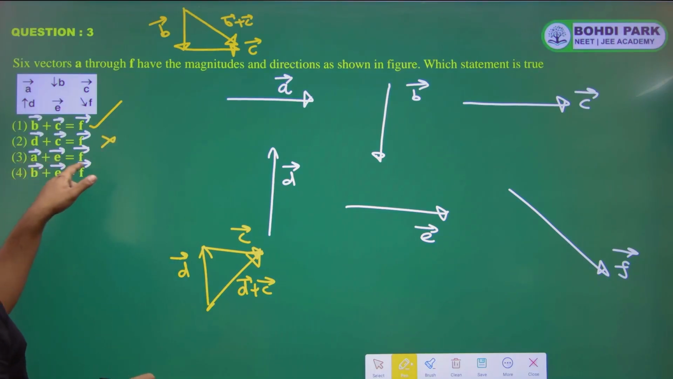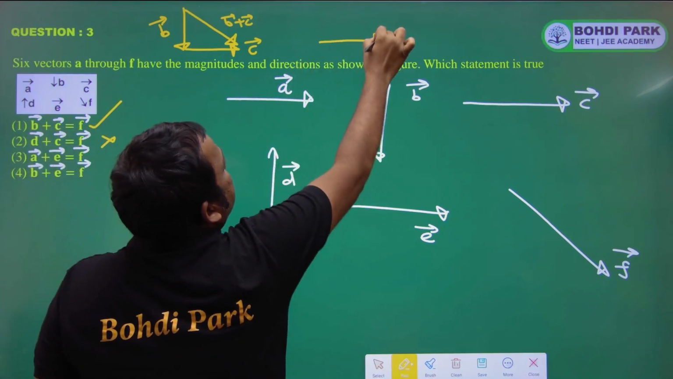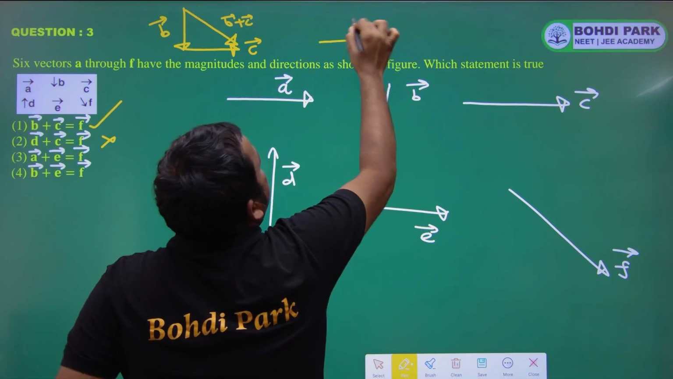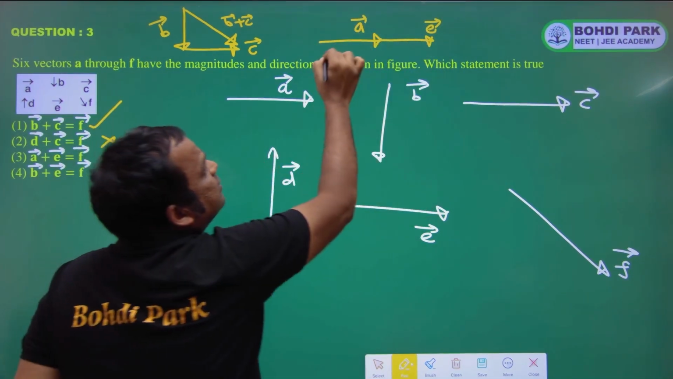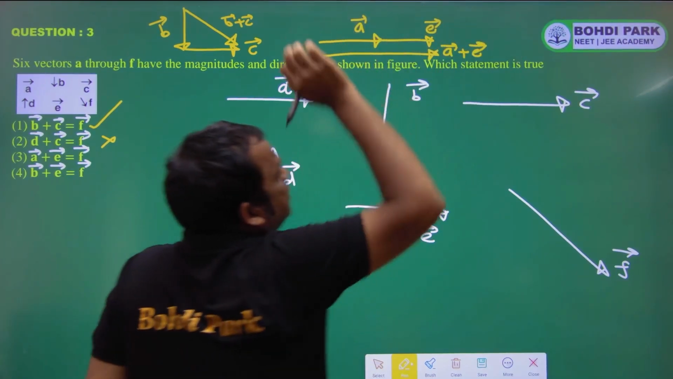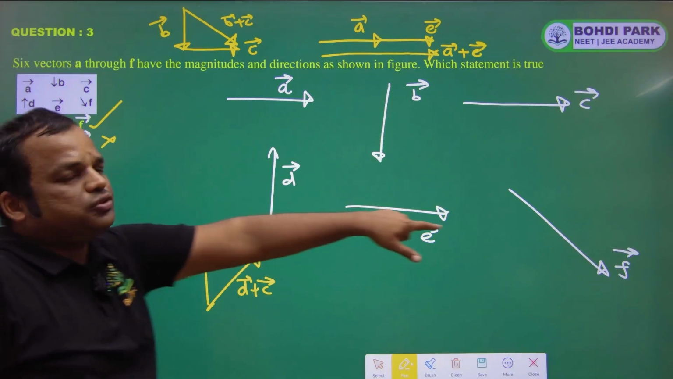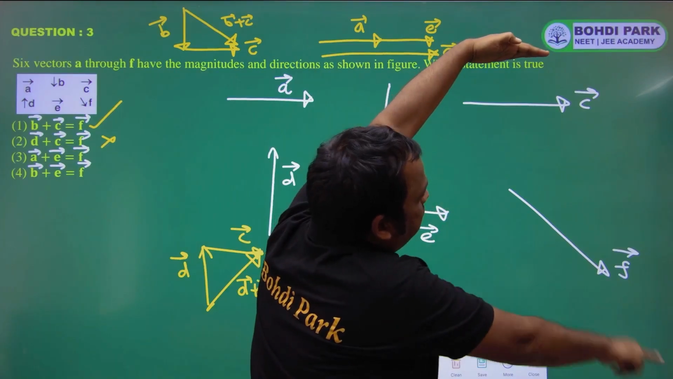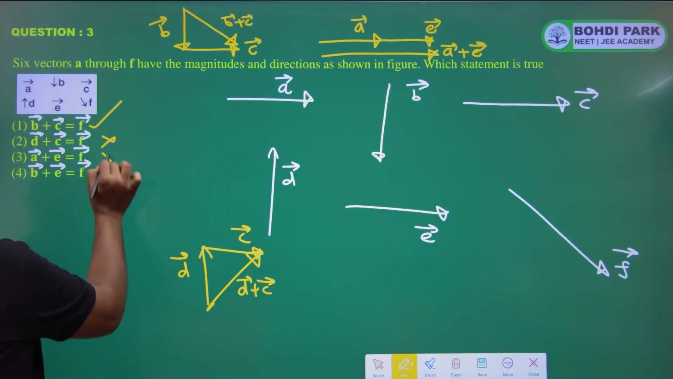Now A plus E is equal to F. So A plus E, this is E. So A vector plus E vector, the resultant will be in this direction. This will be the resultant, A vector plus E vector. They are saying it is F. So no, it is wrong, because the direction of A plus E and the direction of F are different. So the third option is also wrong.